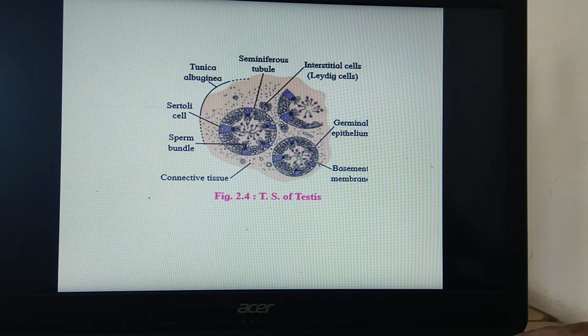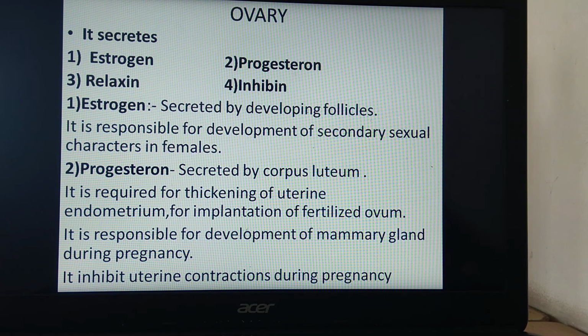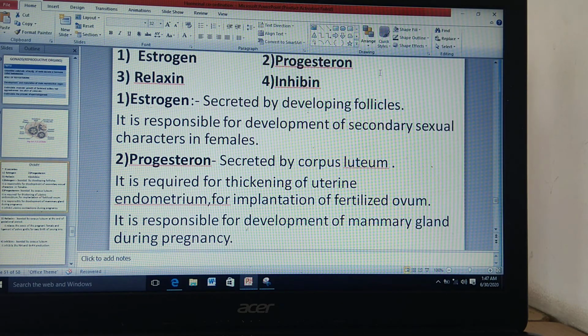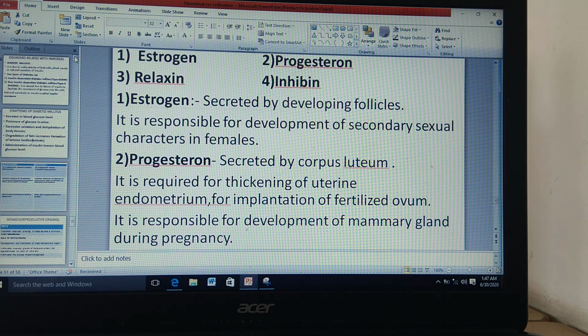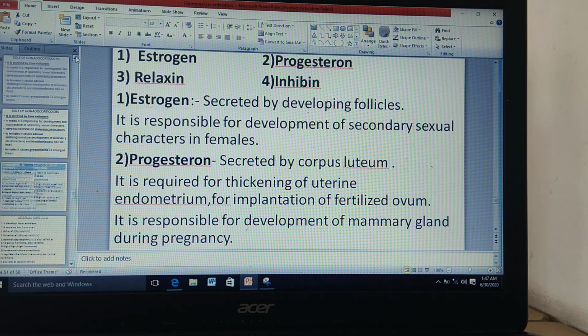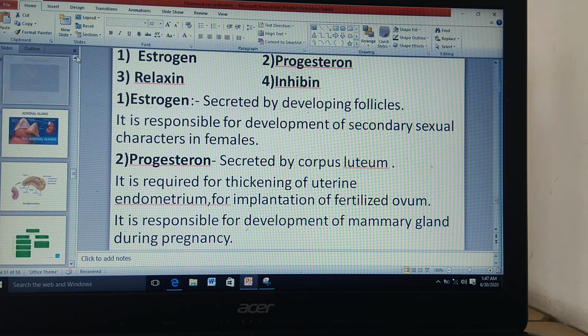The next organ is the ovary, which is also a gonad in the female reproductive system. For understanding this ovary, we have seen a diagram before as a reproductive structure.